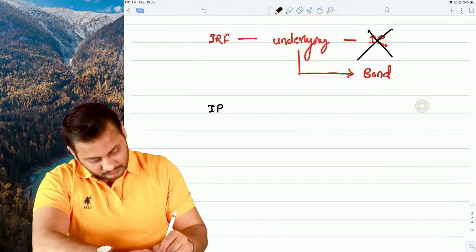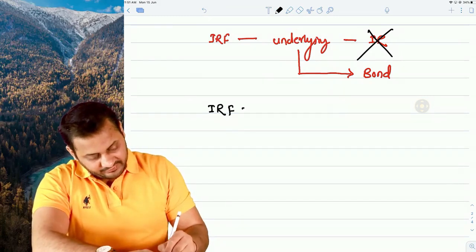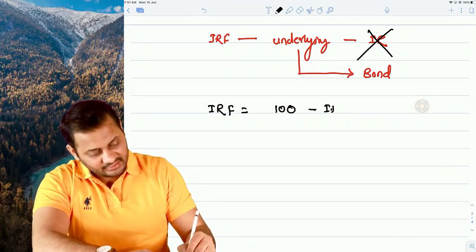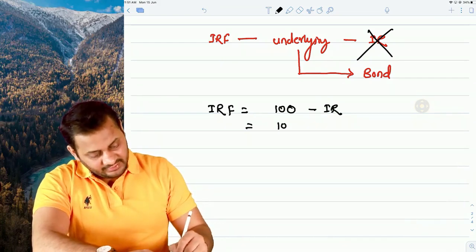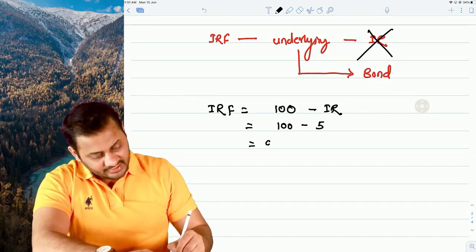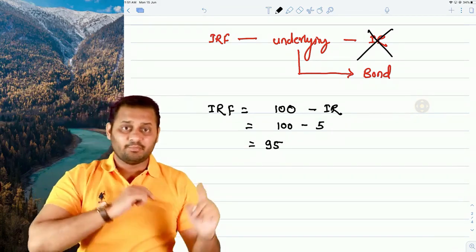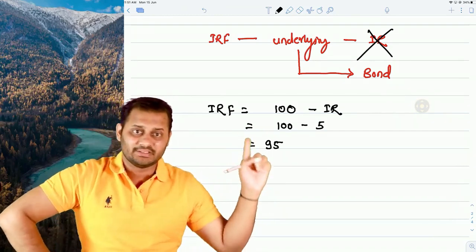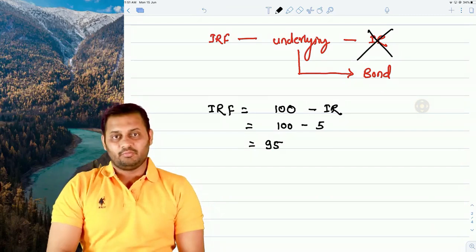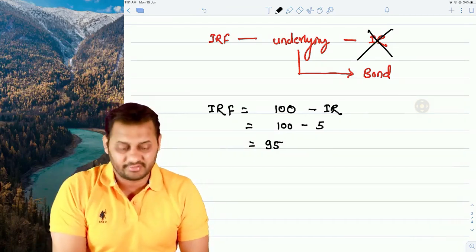Have a look. Interest rate futures price is calculated like this: 100 minus interest rate. So if the interest rate going on in the market is 5%, we will say the futures price is 95. It means the bond is selling at 95 rupees in the interest rate futures. Both of them are inversely related.